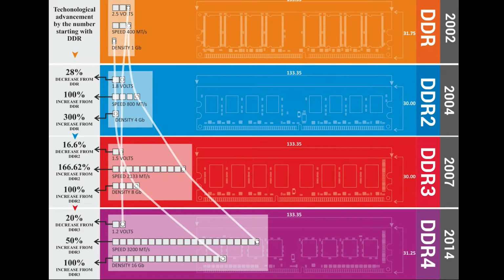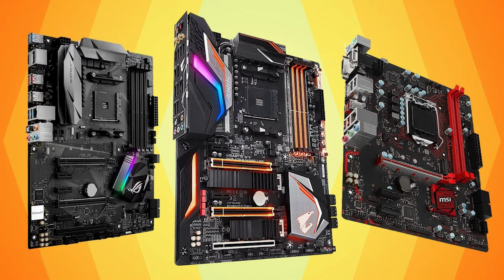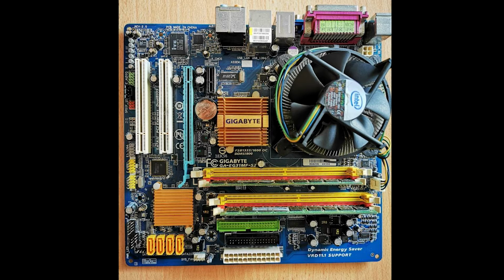Another common mistake involving RAM is its compatibility with specific motherboards. Different motherboards are only compatible with specific types of DDR RAM. DDR meaning double data rate. Double data rate ranges from 1 to 4, and newer motherboards are typically only compatible with DDR4 RAM sticks, while older motherboards only accept older DDR RAM sticks.